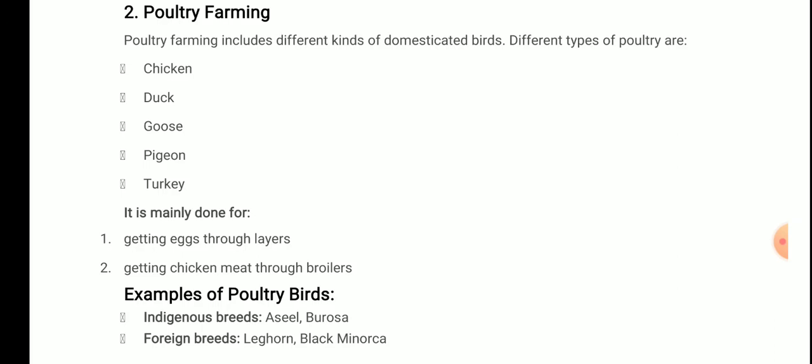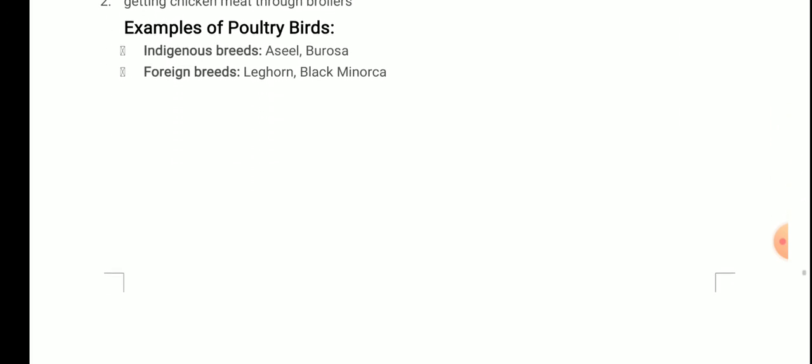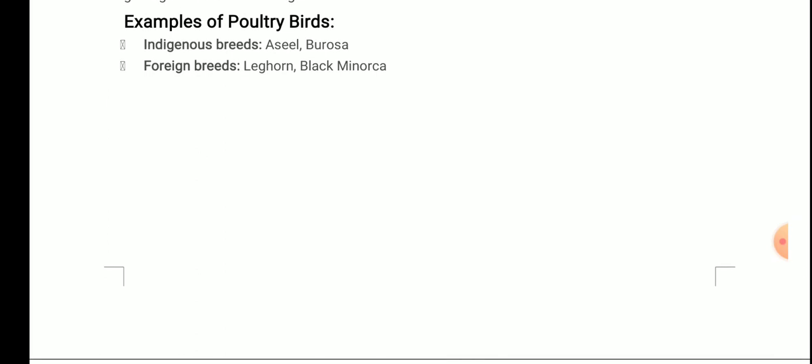Okay, so mainly for two purposes, eggs and meat. Now examples of poultry birds: indigenous breeds, that is Asil and Busra, and the foreign breeds, that is outside ones, Leghorn and Black Minorca. Clear? So you need to remember the names.